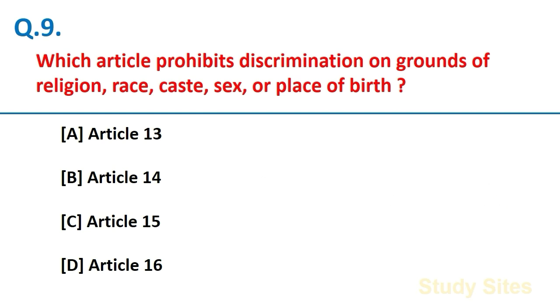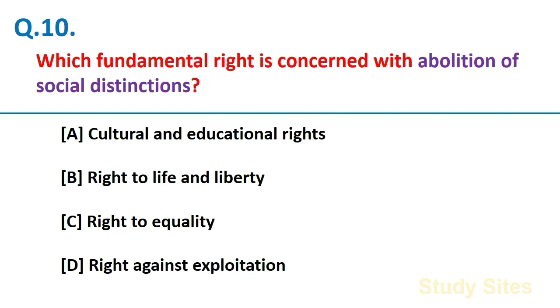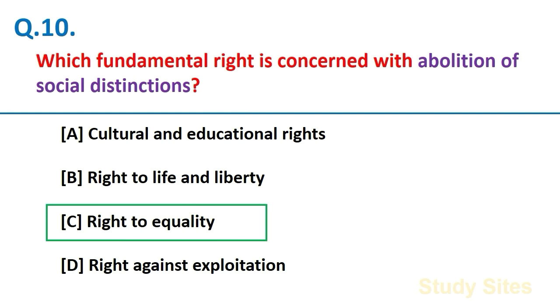Which article prohibits discrimination on grounds of religion, race, caste, sex or place of birth? Article 15 of the Constitution. And friends, Article 16 of the Constitution deals with the equality of opportunity in public employment. Which fundamental right is concerned with abolition of social distinctions? Right to equality.